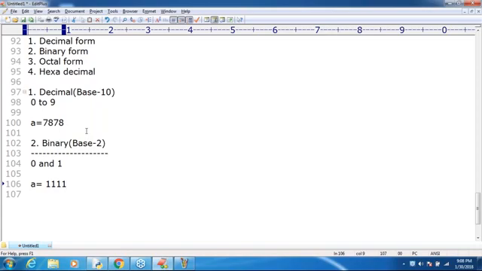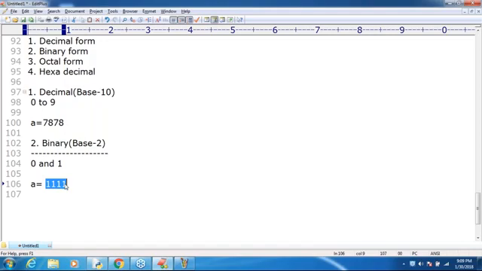By default Python is always going to consider decimal form. Sir, you didn't specify that it's base 2. By default it is considered decimal only, 1111. This is the value. Now I have to convey, saying, hey Python, can you please consider this one as a binary? I have to convey that to the snake.